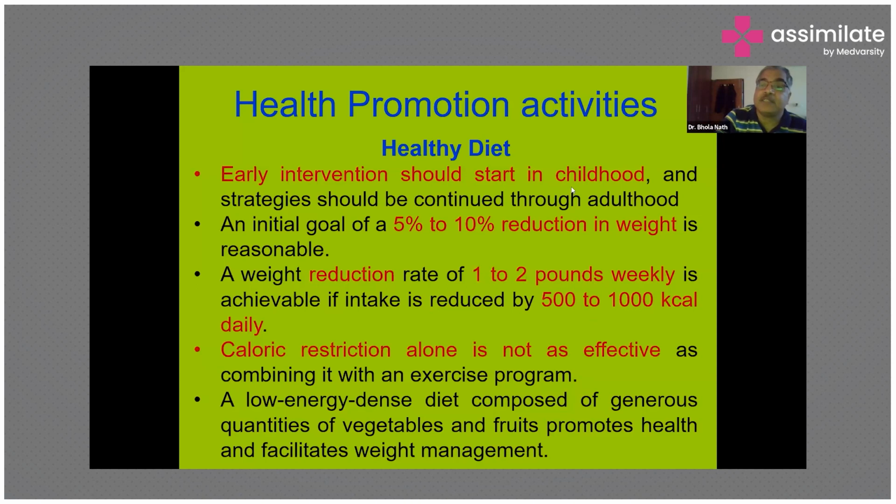We should offer our child good, healthy food. Cereal should be offered, fruit should be offered, vegetables should be offered. An initial goal of a 5 to 10% reduction in weight is reasonable, and if we are able to achieve this, it means we are going in the right direction. A weight reduction rate of 1 to 2 pounds, meaning approximately 500 grams to 1 kg weekly, is achievable if we restrict ourselves to 500 to 1000 kilocalories.